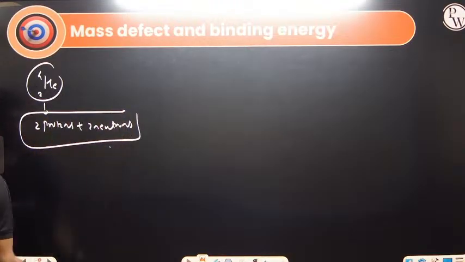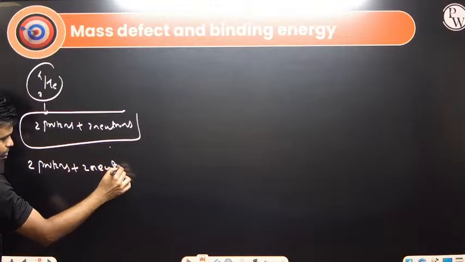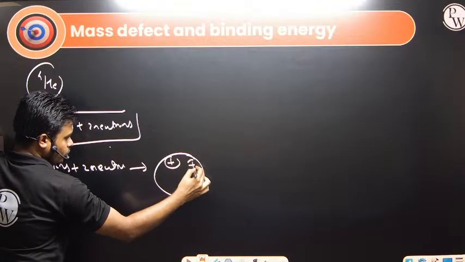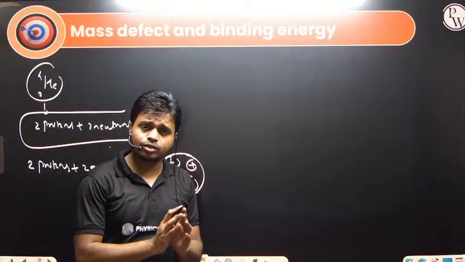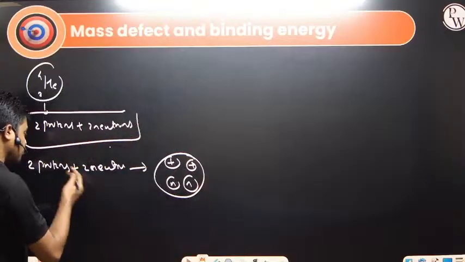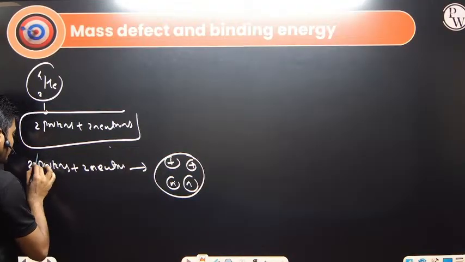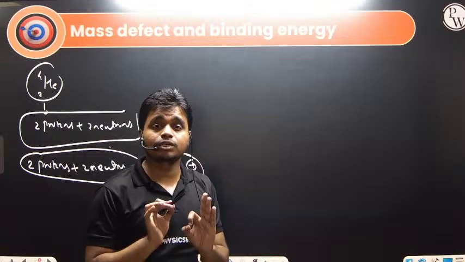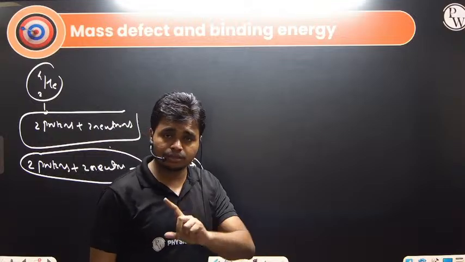So suppose I give two protons plus two neutrons, and from that we are combining and forming one helium nucleus, with two protons and two neutrons. Ideally, the sum of the masses of the protons and neutrons should be equal to the mass of the nucleus, but this does not happen.